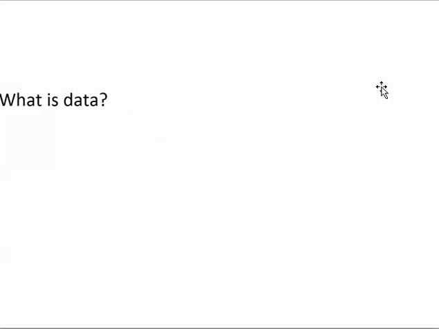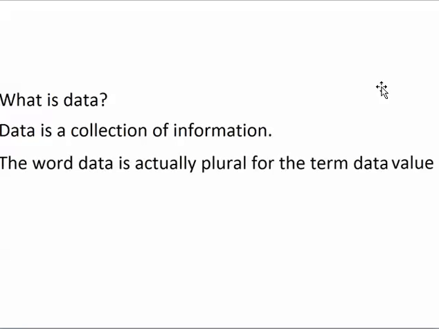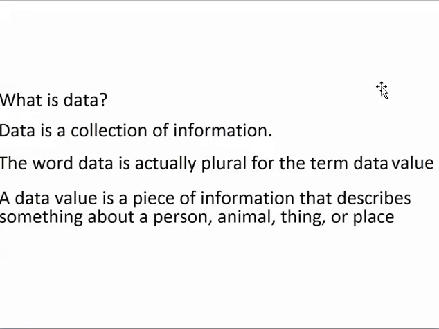And the word data is actually plural for the word data value. A data value is a single piece of information that describes something about a person, animal, thing, or place. When a person completes a survey, each answer that the person provides is a data value that describes that person. For example, if I ask a person, how tall are you? And the person says 61 inches, then 61 inches is a data value that describes that person.